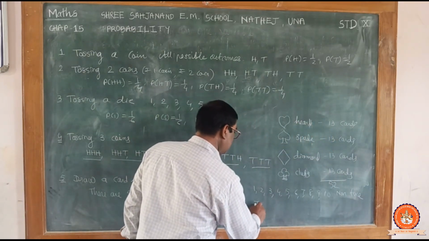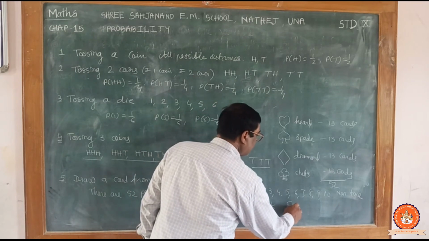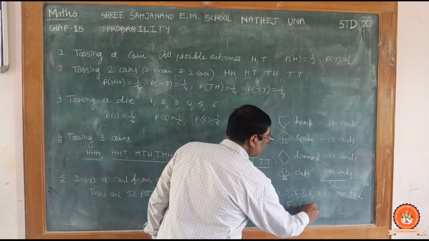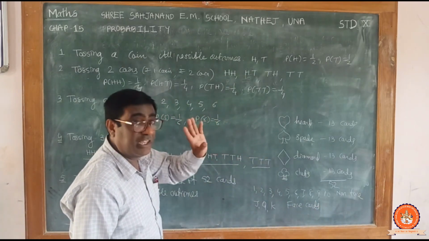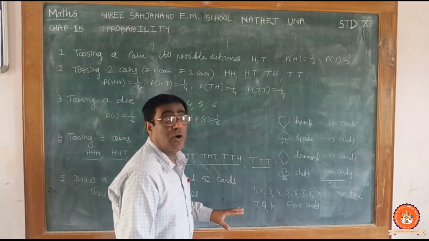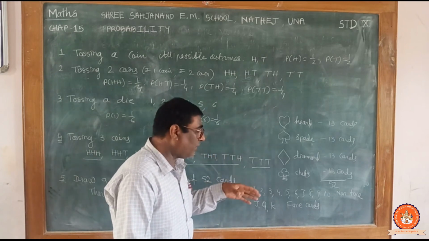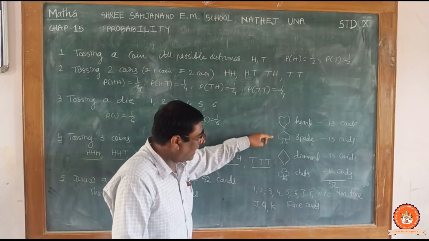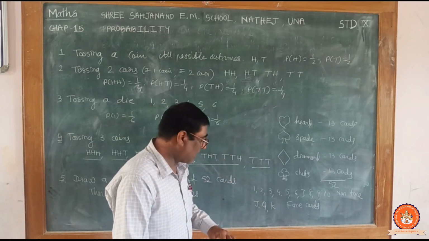And jack, queen and king are face cards. तो कोई भी एक सेट में 3 फेस कार्ड्स होते हैं और 10 तक नॉन फेस कार्ड्स होते हैं. So overall how many non-face cards? 10, 10, 10 and 10. There are 40 non-face cards.